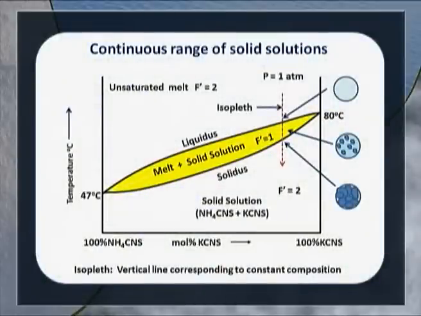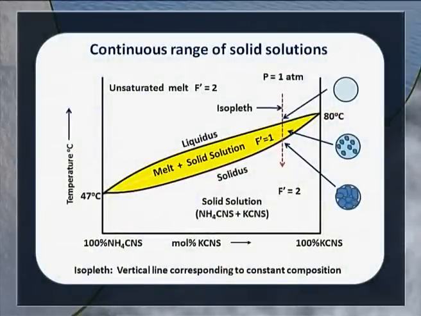So this is the phase diagram for a system where we have given the inorganic salts here as an example, which gives us a complete range of solid solution. The solid solutions have their melting points between the melting points of the two components. Look at the phase diagram. We have unsaturated melt, it's a bivariant system, and here we have solid solution, which is also a bivariant system, because both this and this are having only one phase, miscibility in the liquid state, miscibility in the solid state.